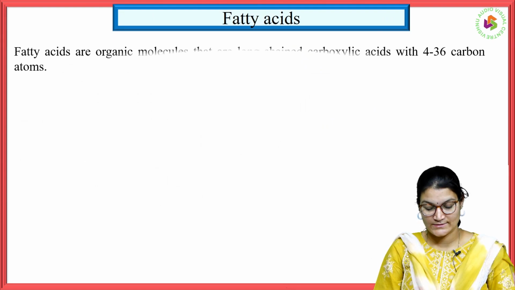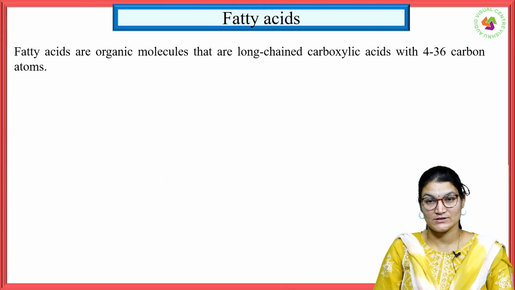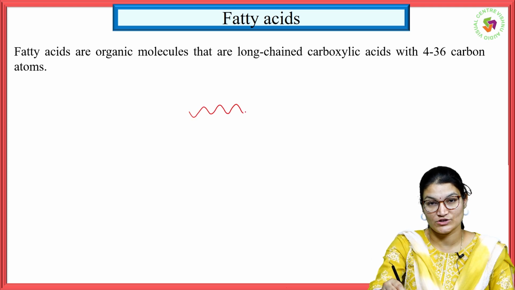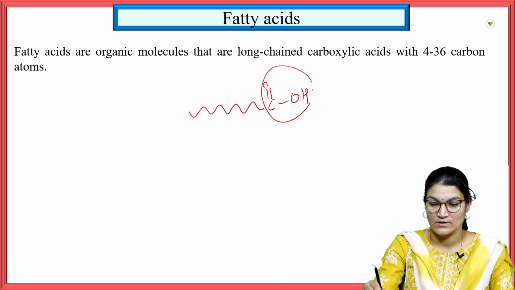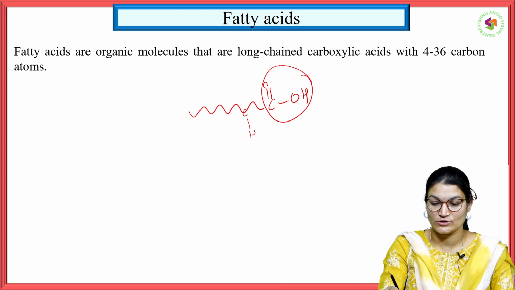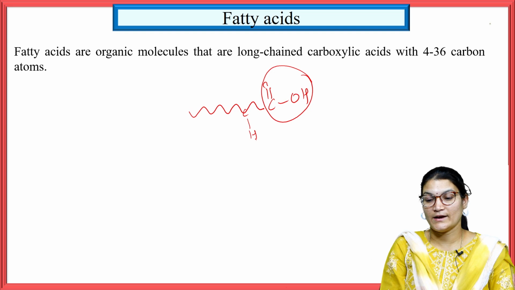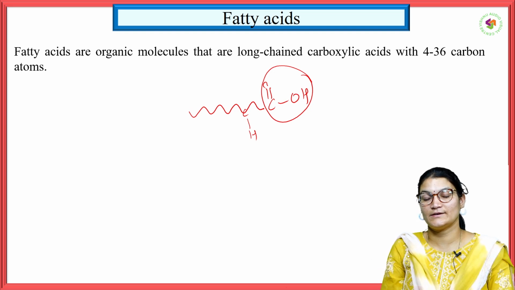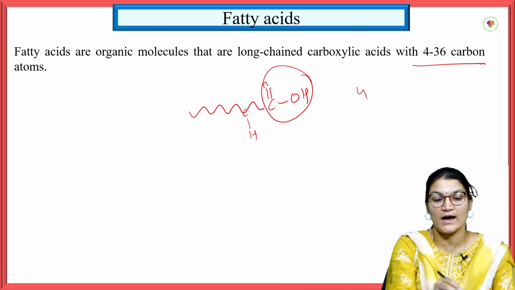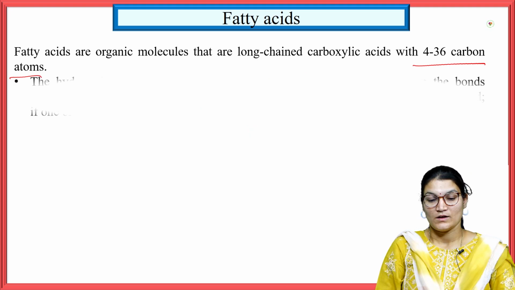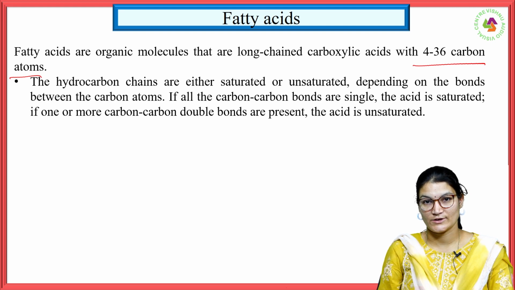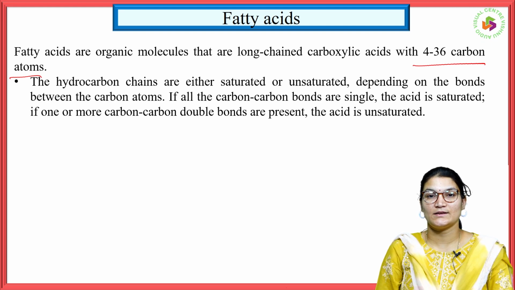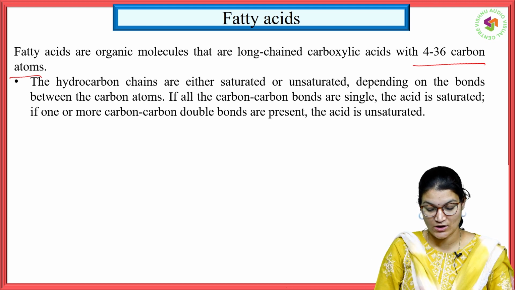So coming to fatty acids, as we discussed, a fatty acid is a long chain structure which is attached to a carboxylic acid. It contains carbon and hydrogen in its structure, and these fatty acids contain 4 to 36 carbon atoms. The hydrocarbon chains are available in the form of saturated or unsaturated form. Saturated contains single bonds and unsaturated contains double bonds in its structure.